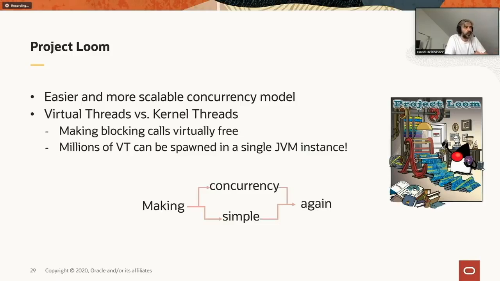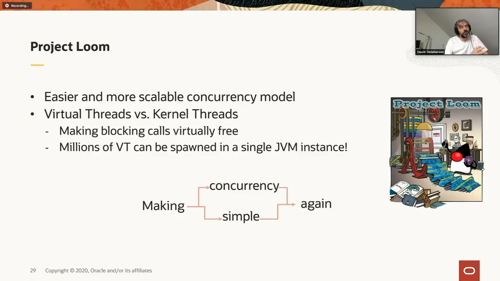And those virtual threads are very, very cheap. So it's not really an issue to write code that is blocking, because a virtual thread that is blocking is not blocking an actual underlying physical thread. So you can write applications using virtual threads. Your code can block, but you don't have to pay with resource underutilization. Those threads are so cheap that you don't even have to pool them. You just block the thread and you start a new thread. It's not an issue because those threads are very cheap. So that's basically what Loom is trying to solve.